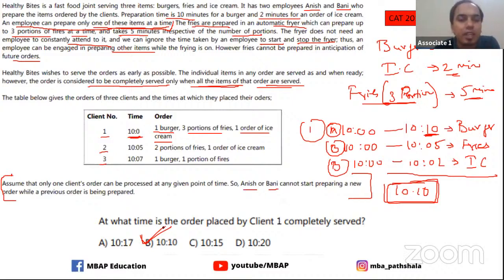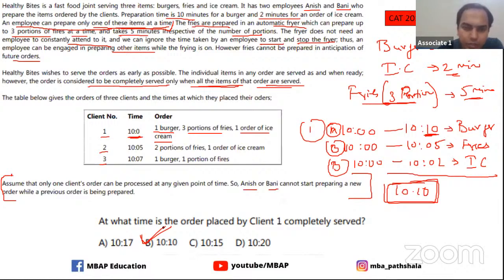This is what I call data distribution. They have given you a certain set of data, and this can be in any form. In some of the questions it can be about votes, or about the results of some school in different subjects. So data can be anything. In this case, it is about the items ordered by clients and the sequence in which they were ordered, and based on that data, the data has been distributed along different time slots. Great, good to see that Srijan and Sarat, you guys are clear with this.